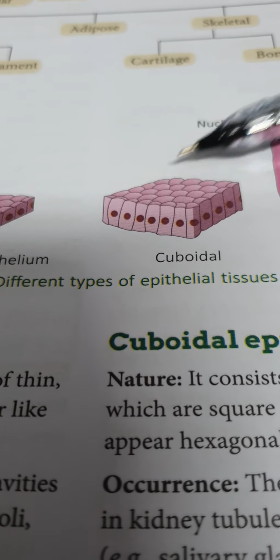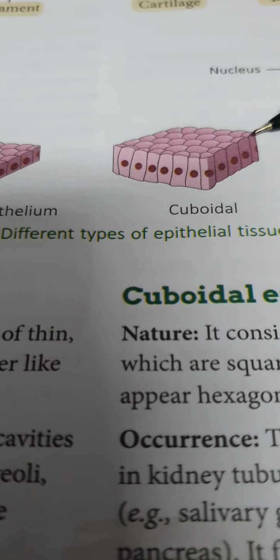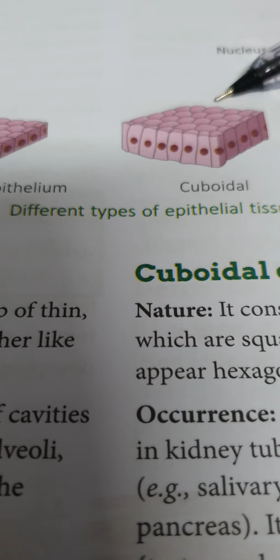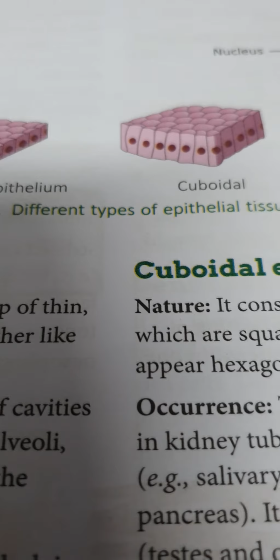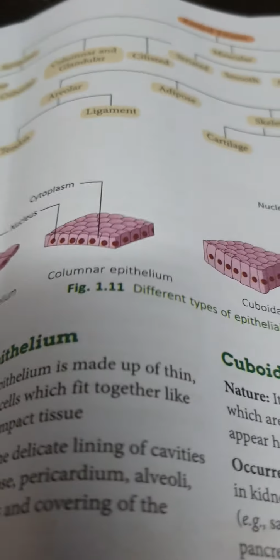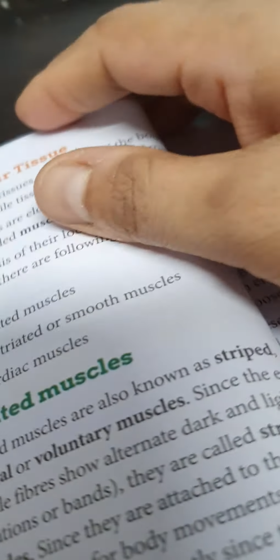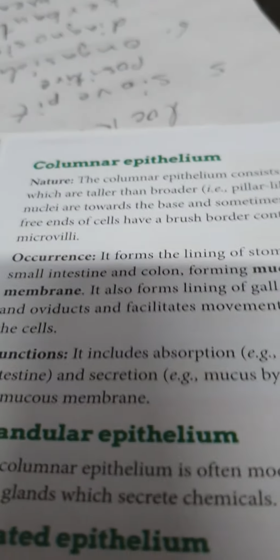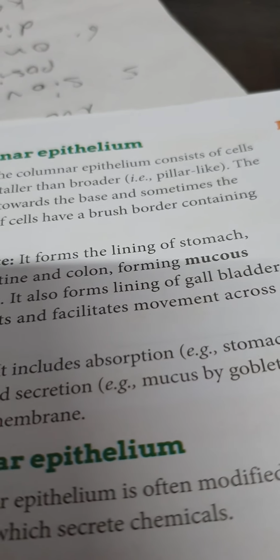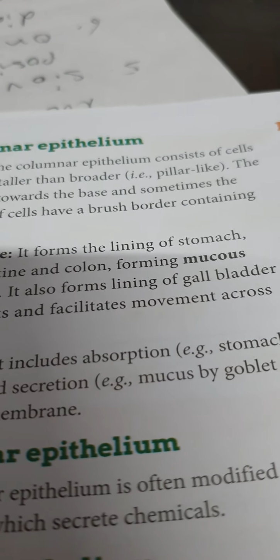So in the picture you can see this is a cuboidal epithelium showing a cuboidal shape, a cube-like structure which is square in section. Now we are going to continue. The main functions include absorption, secretion and excretion.